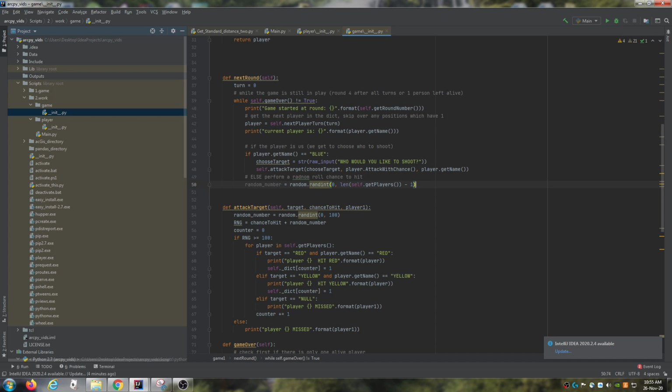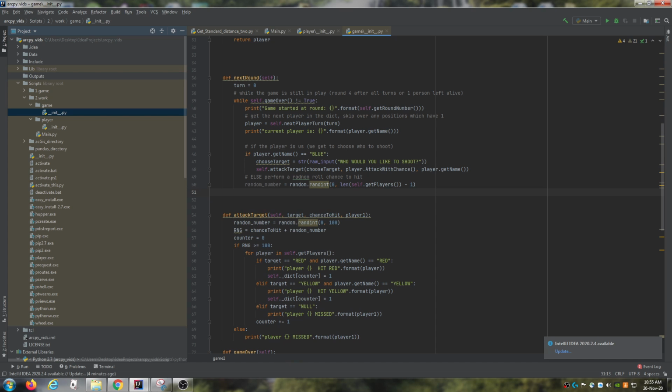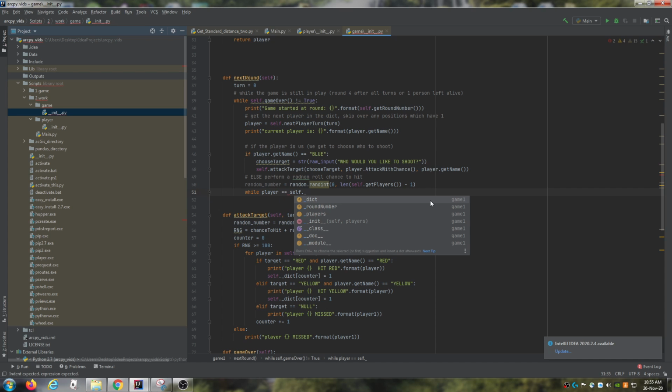So I'm going to say while the player is equal to self_dictionary random number. So if we're shooting at ourselves, we don't want to do that.